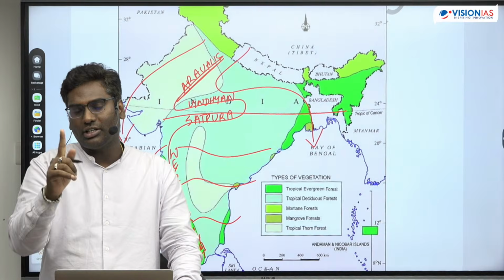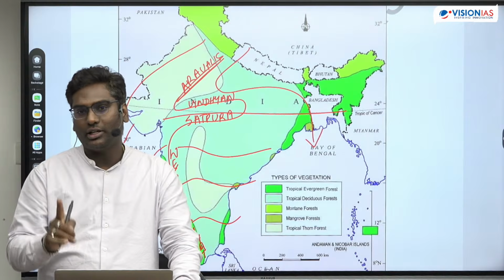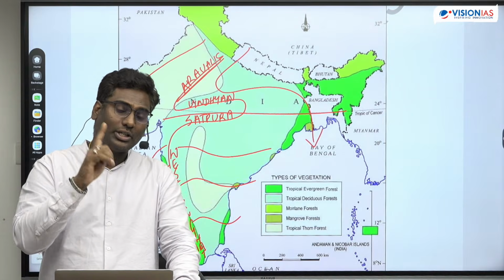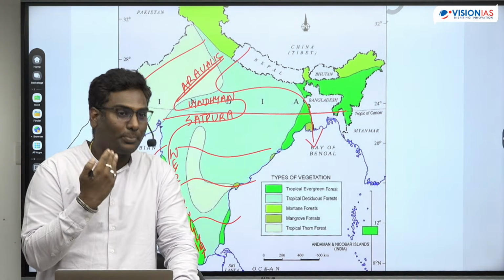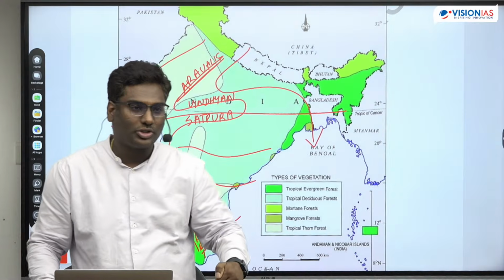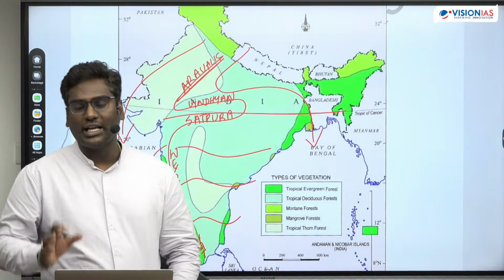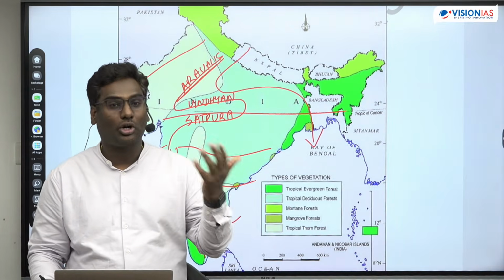And one quality of Himalayan rivers is that they are young rivers. Okay, they are young rivers. That means they have greater capacity of kinetic energy. They have greater kinetic energy, greater potential energy because of very youthful stage, high altitude youthful stage. Okay, so because of this they have the youthful stage and they are young rivers. They erode a lot.